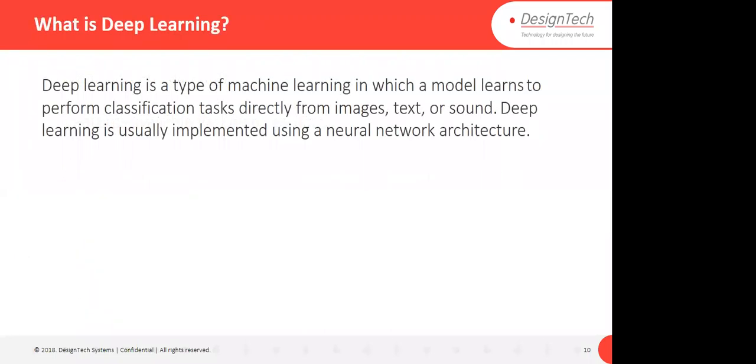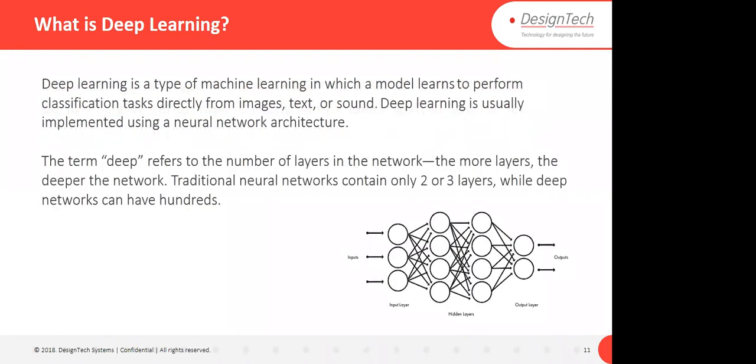So what is deep learning? Deep learning is a type of machine learning in which a model learns to perform classification tasks directly from images, text, or sound, or it can be time series data as well. Deep learning is usually implemented using a neural network architecture. So deep learning is also a kind of machine learning, but why do we say deep? The term deep refers to the number of layers in the network. The more the layers, the deeper the network.